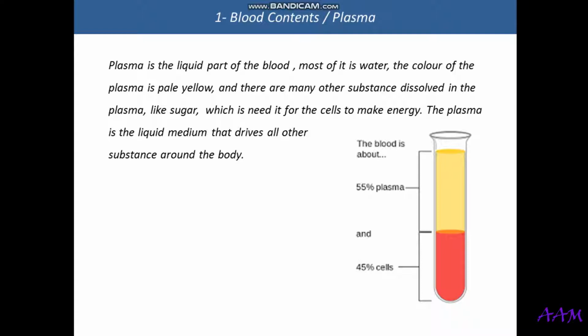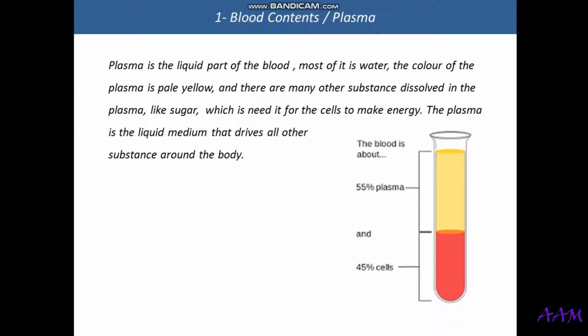First, the plasma. The plasma is the biggest part of the blood. It makes up about 55%. Most of the content of the plasma is water. It is just like the medium where other substances swim. Without the plasma, the other substances cannot move in the body. So the plasma is the medium that other substances move through.